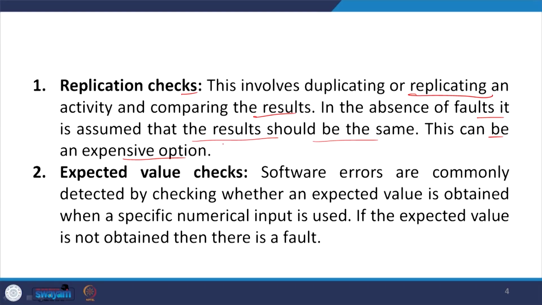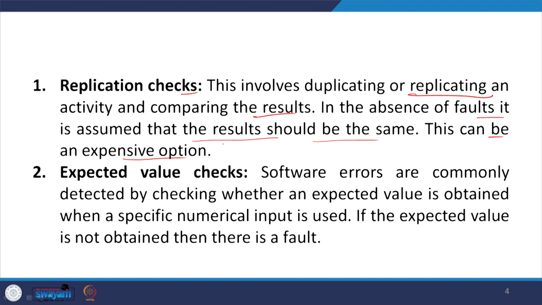The next way is the expected value check. Usually for software errors we go for this type of check. Software errors are commonly detected by checking whether an expected value is obtained when a specific numerical input is used.